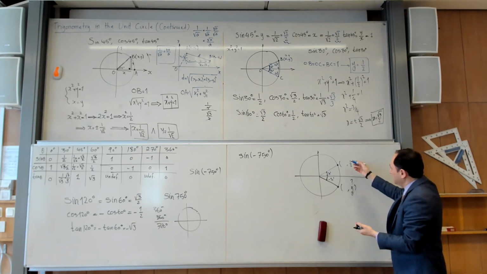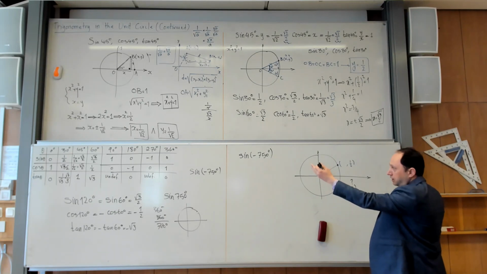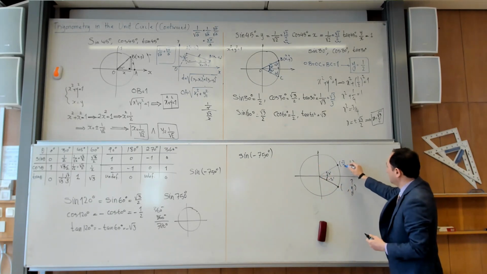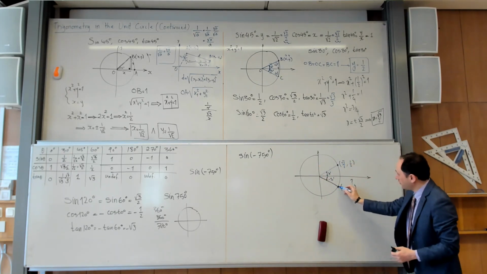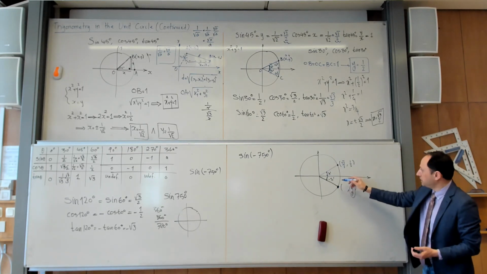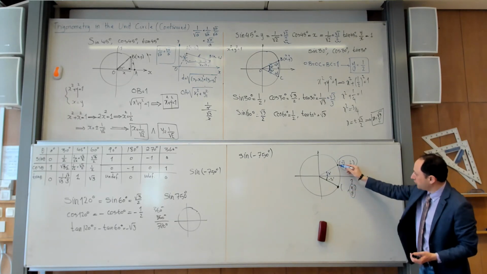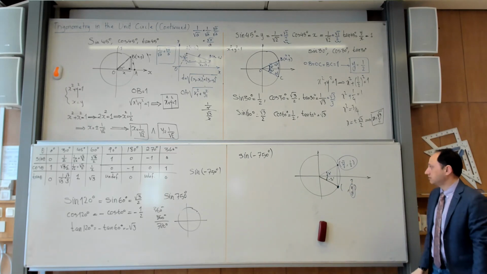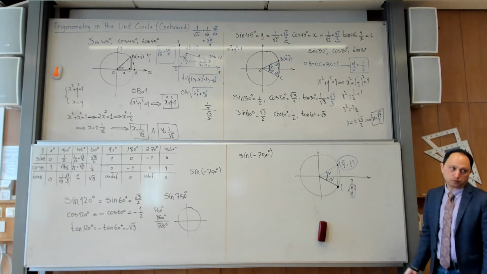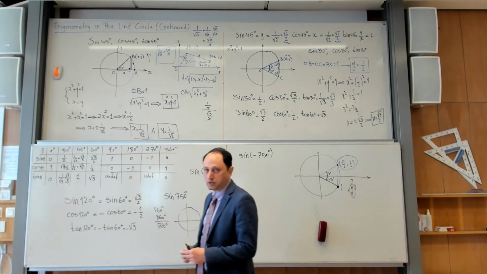If I need, in this case I don't need, but let me write, what is the x coordinate? It's cosine, square root of 3 over 2. But from this point, you need only the y coordinate. But can you tell me, if I know this, what is the y coordinate of this point? Mirror image of that. Is it minus 1/2? Minus 1 over 2. So the answer to this question is minus 1 over 2. Is that clear?